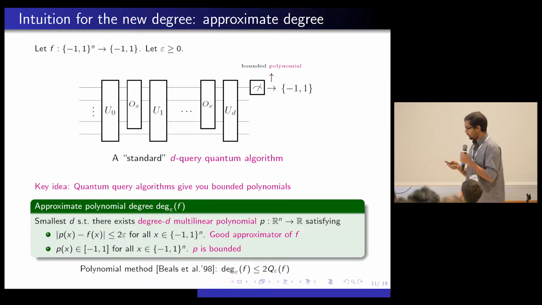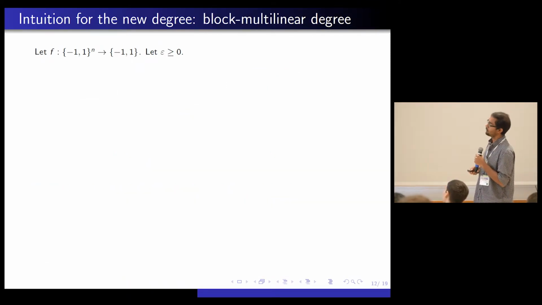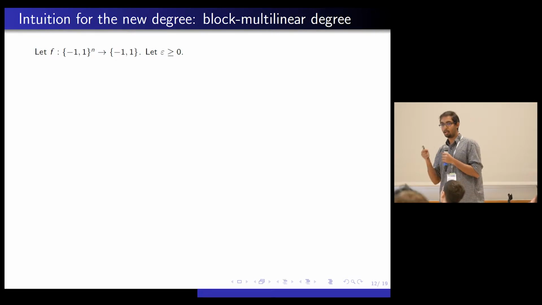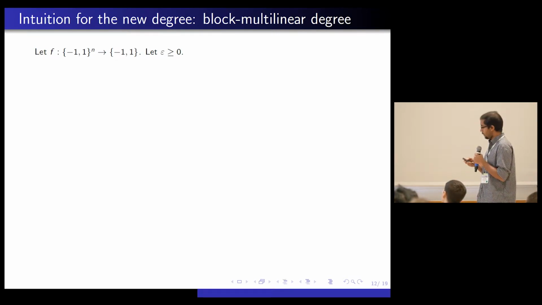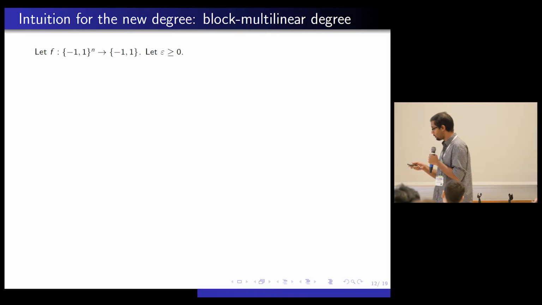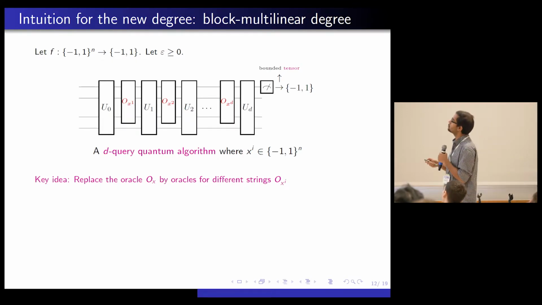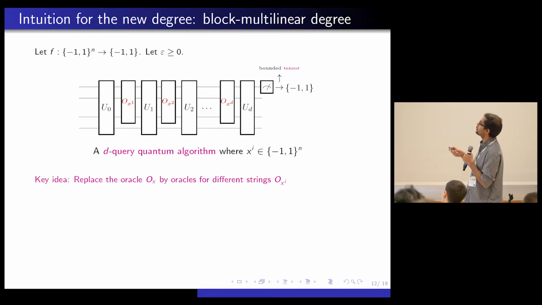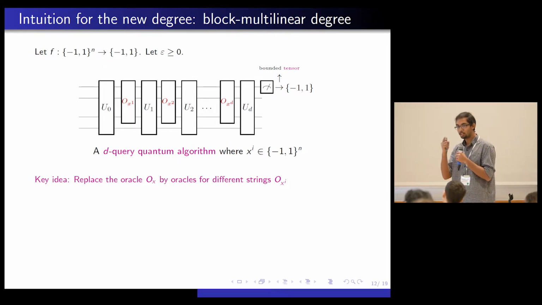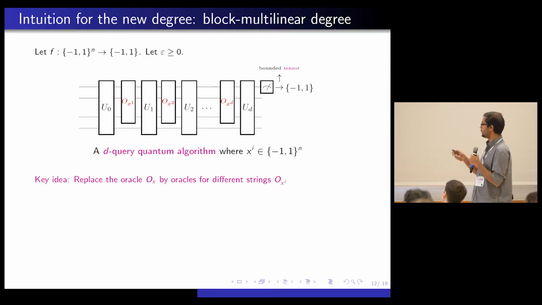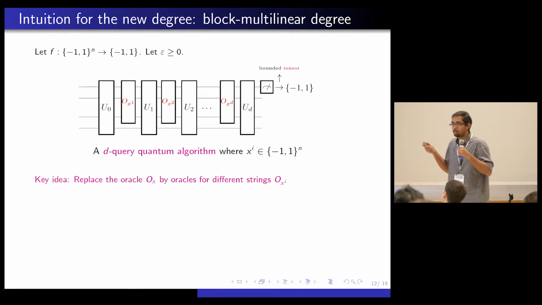So next, let me look at the second thing that Aaronson and Ambainis defined a few years back, and that's called the block-multilinear degree. They observed something nice. Look at the standard quantum query algorithm, but initially they had a unitary oracle. Let's just say that instead of having an oracle for one string x, we have an oracle for strings x superscript 1, x superscript 2, up to x superscript d, each an n-bit string. Sure, I could do whatever I like.